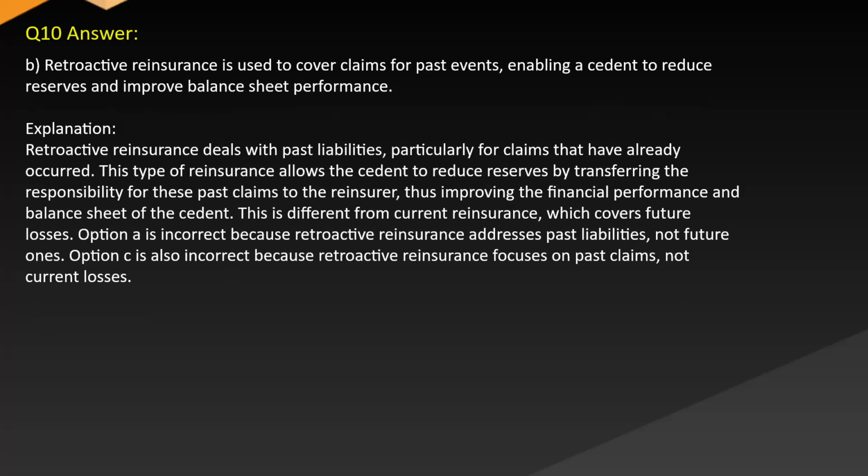Answer: B. Retroactive reinsurance is used to cover claims for past events, enabling a cedent to reduce reserves and improve balance sheet performance. Explanation: Retroactive reinsurance deals with past liabilities, particularly for claims that have already occurred. This type of reinsurance allows the cedent to reduce reserves by transferring the responsibility for these past claims to the reinsurer, thus improving the financial performance and balance sheet of the cedent. This is different from current reinsurance, which covers future losses.